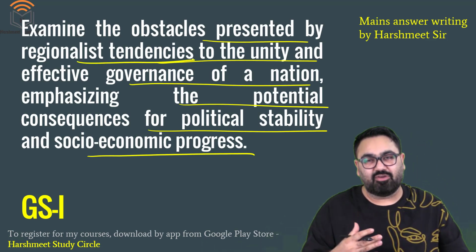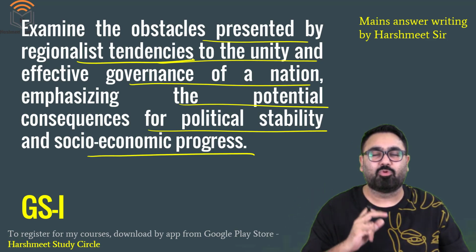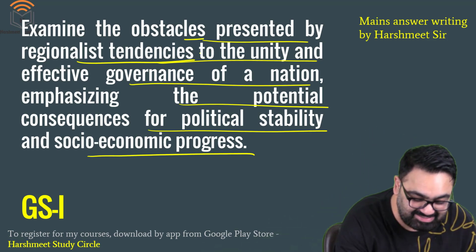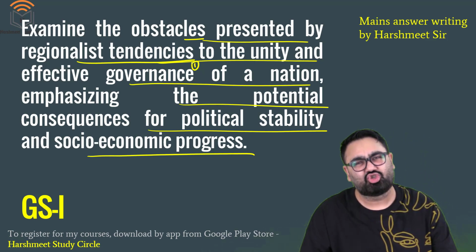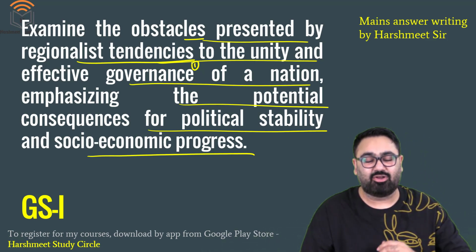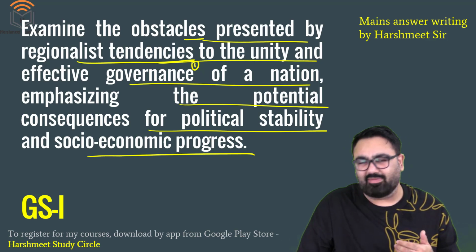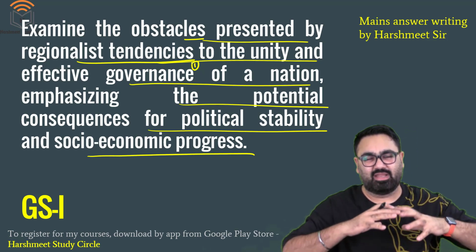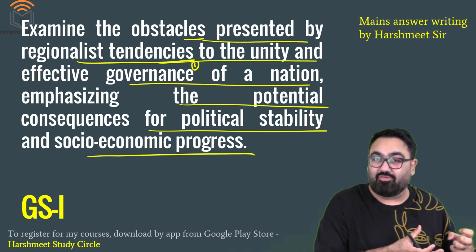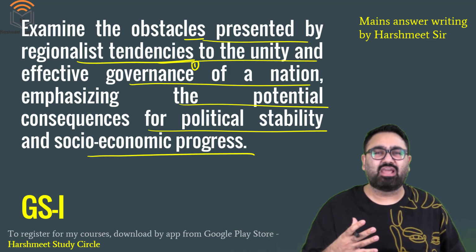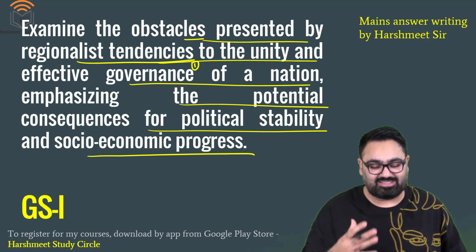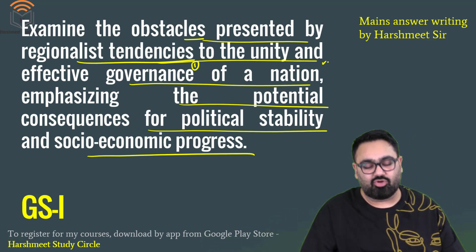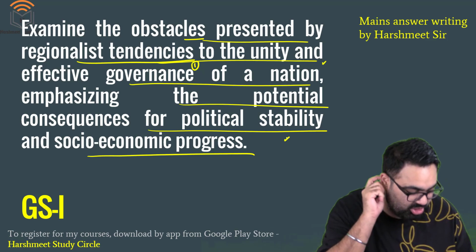When you give preference to your region as compared to putting your nation above everything else, that is called regionalist tendencies. So the question is, what are the obstacles presented by this? As you know, across the entire country, there are so many different areas where you see these kind of movements going on. For example, you have the movement of Gorkhaland. You have an area in West Bengal, around Darjeeling, where people have been demanding that we want to have a separate state of our own, the Gorkhaland. So these are some of the ideas that can be given as examples of regionalist tendencies. So what issues or what obstacles do they present to the unity of the country? And then you have to focus on the consequences it has on political and socio-economic progress.